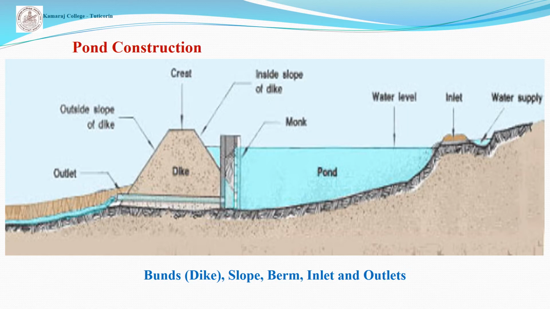Inlets and outlets are very important for constructing a fish farm. The inlets allow water into the pond and the outlets drain the water out of the pond. The inlet must be constructed on the elevated part of the pond. The outlet is constructed at the lowest level of the pond.